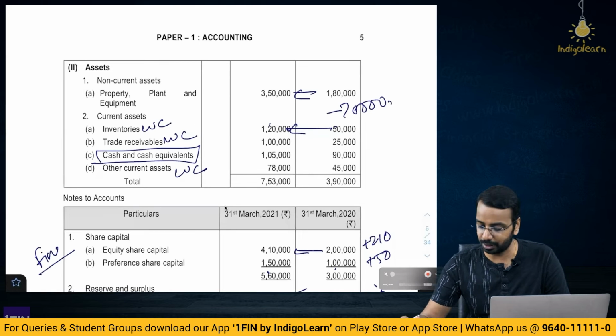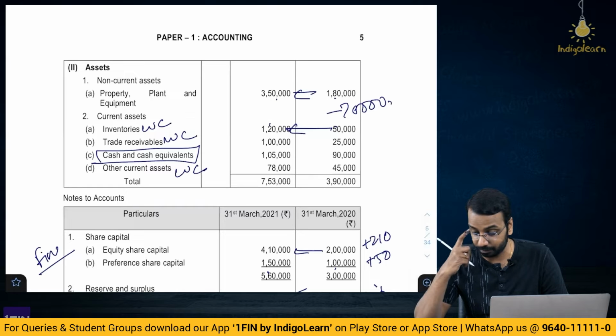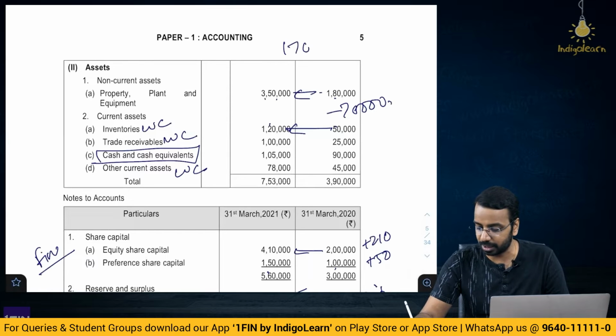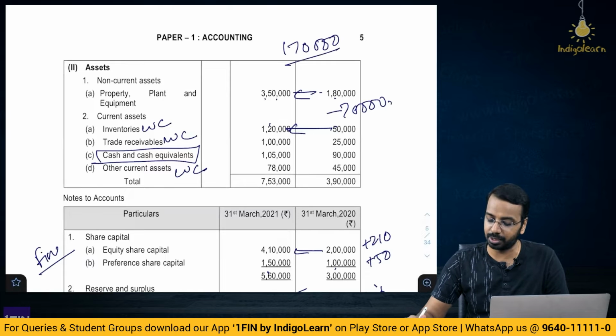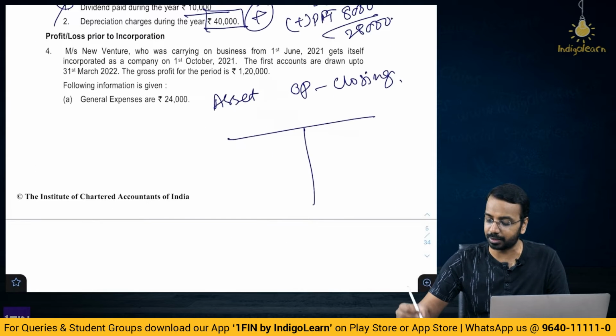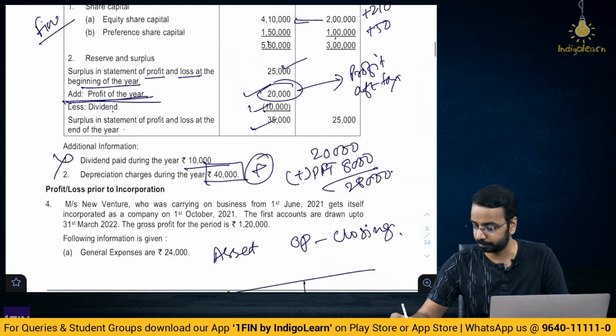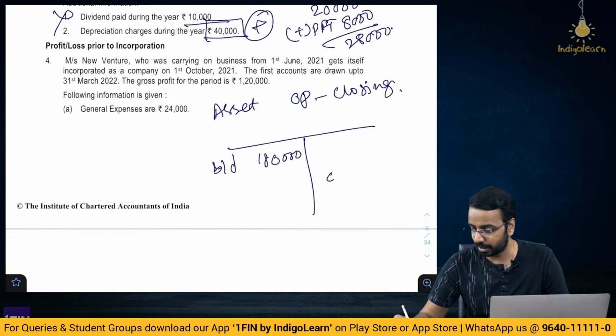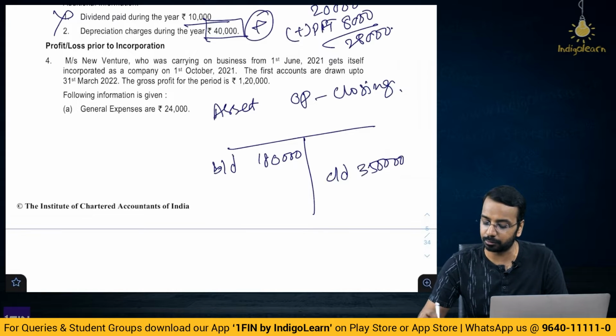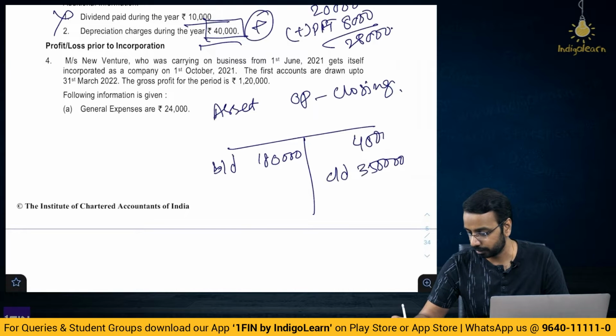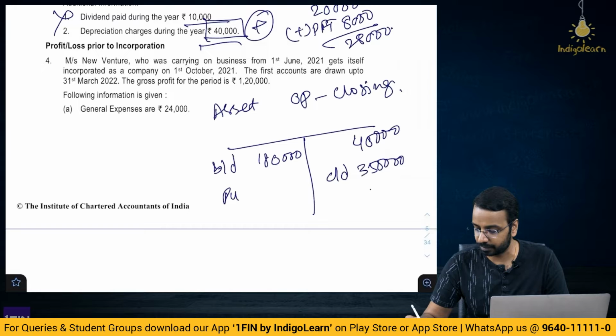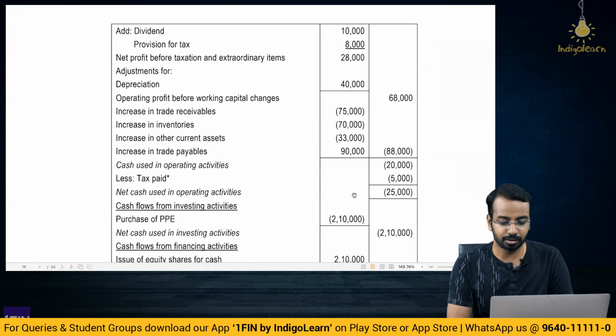Then coming to investment activities, 180 to 350. This is an increase of 170, and there is also depreciation. So what you can do is, you can prepare a T-shaped account. 180 opening balance, closing balance is 350. So this is balance brought down, this is balance carried down, 350, and there is a depreciation. Depreciation is credited how much? 40,000. So 390 minus 180, purchases would be the balancing figure. 390 minus 180, 210,000 or 2,10,000, right. So that is the purchase of plant and machinery.